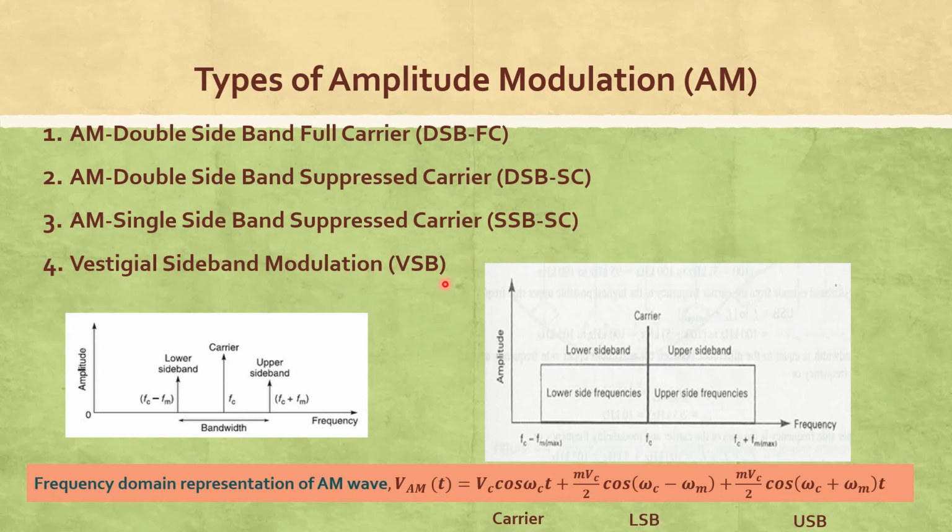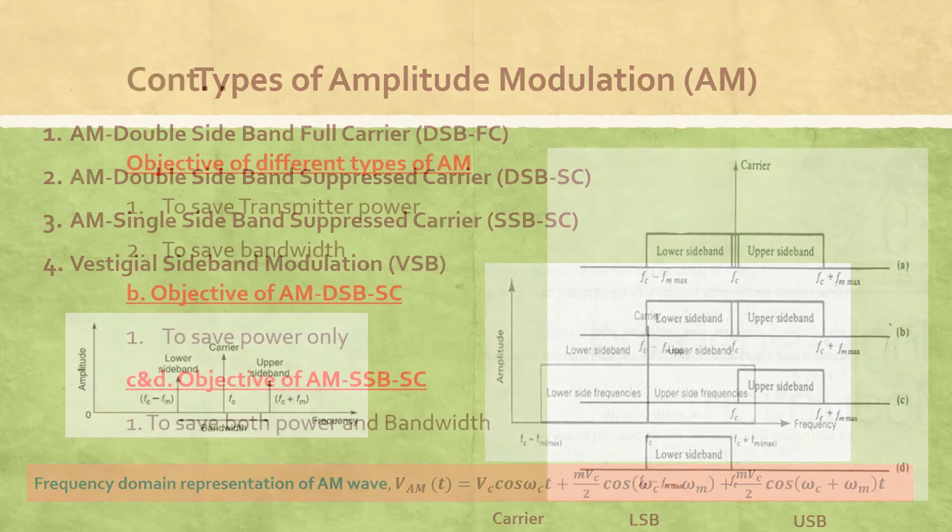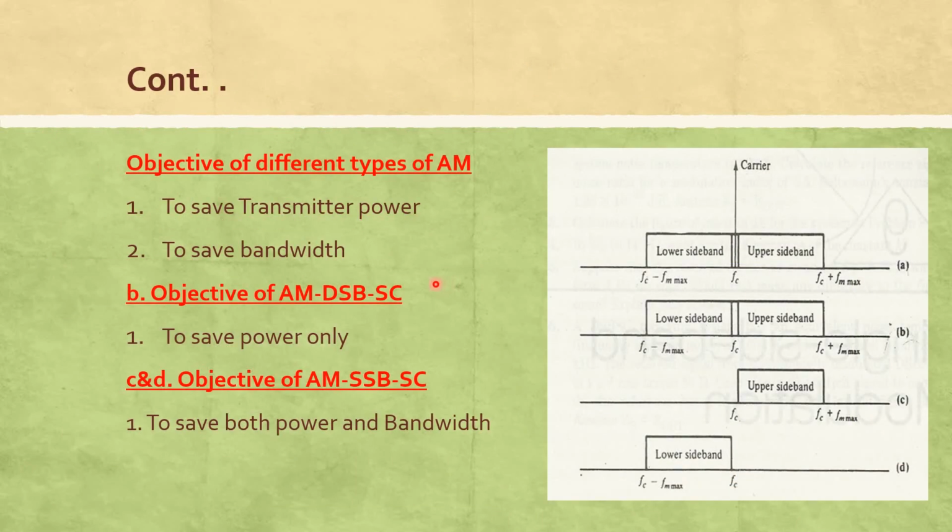So what are the main points present in these different types of amplitude modulation? The main objectives of the different types of modulation, as already specified, are to save transmitting power and to save bandwidth. The first type is the objective of AM double sideband suppressed carrier. This is the corresponding picture representation.